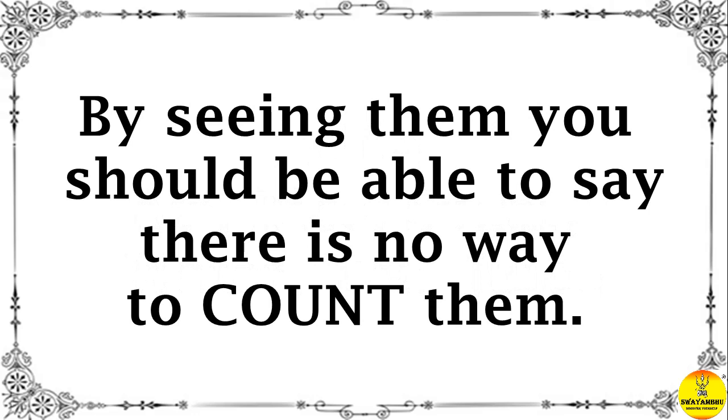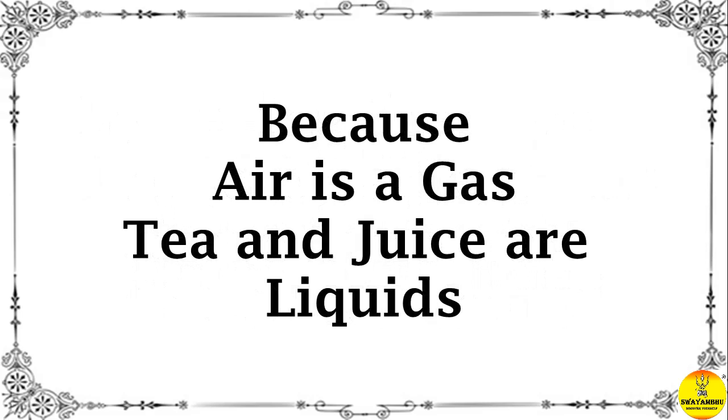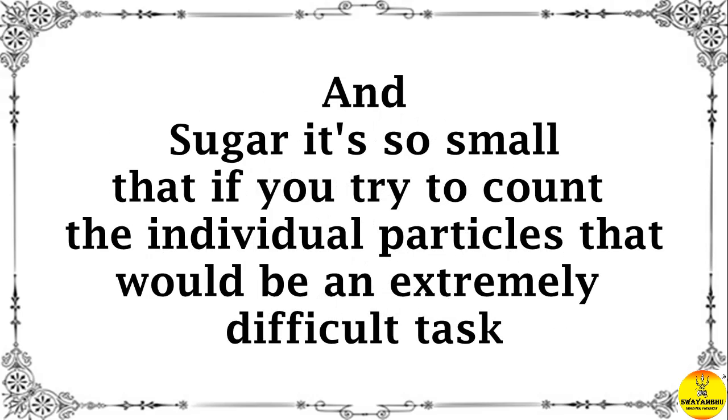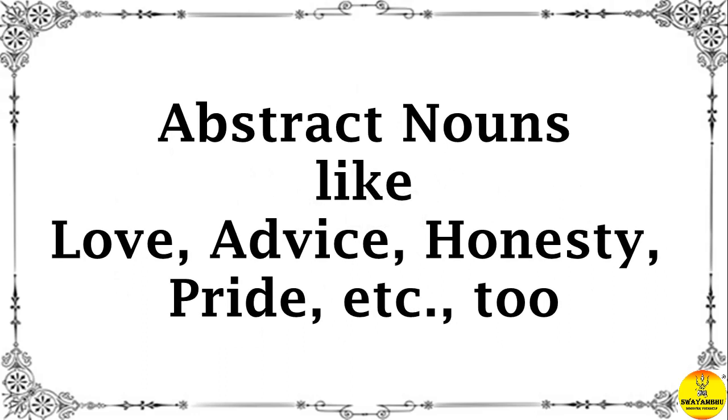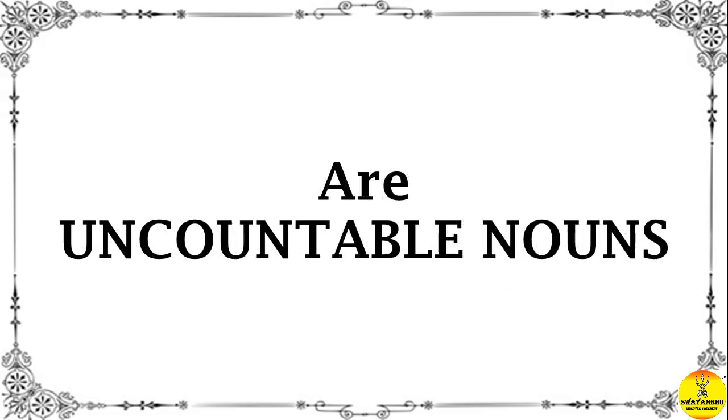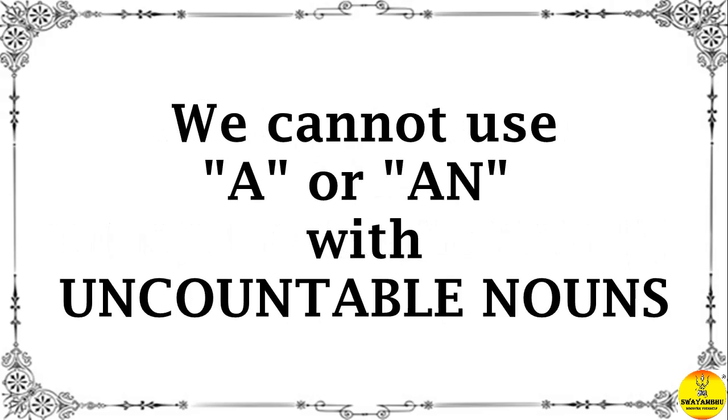By seeing them, you should be able to say, there's no way to count them because air is a gas, tea and juice are liquids, and sugar is so small that if you try to count the individual particles, that would be an extremely difficult task. Also, abstract nouns like love, advice, honesty, pride, etc. too are uncountable nouns. We cannot use a or an with uncountable nouns.